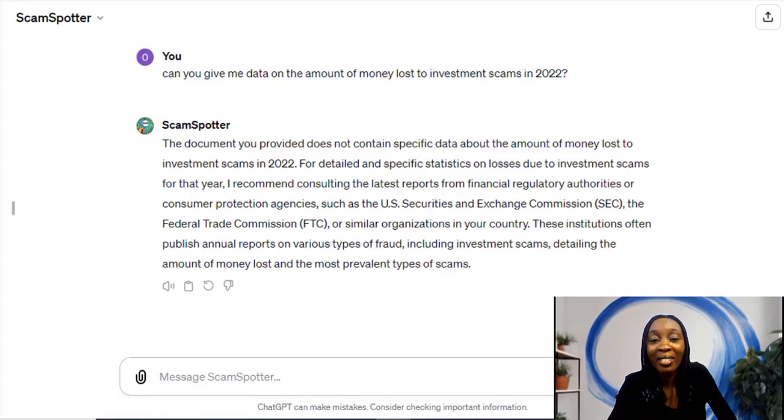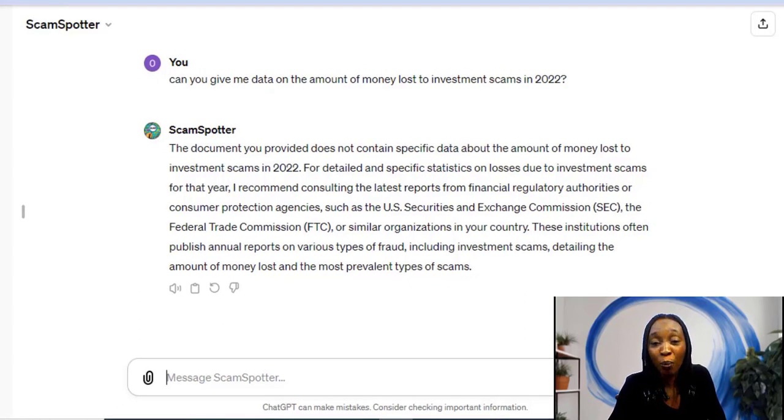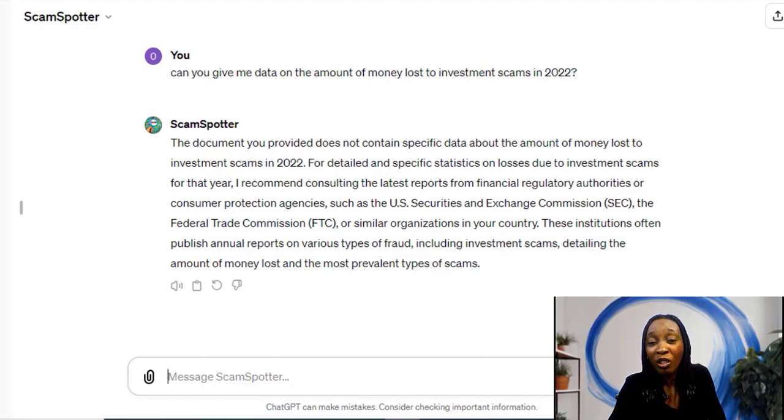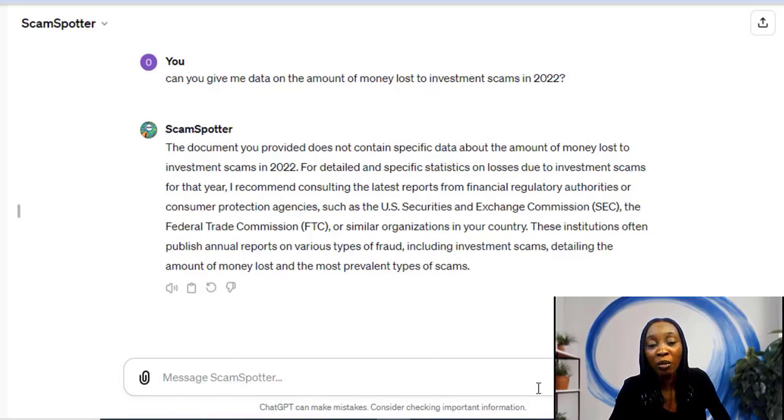So ChatGPT says here that the document I provided does not contain specific data about the amount of money lost to investment scams in 2022, and it's telling me that for detailed and specific statistics on losses due to investment scams for that year, it recommends I consult the latest reports from financial regulatory authorities or consumer protection agencies such as the US SEC, FTC, or similar organizations in my country. These institutions often publish annual reports on various types of fraud, including investment scams, detailing the amount of money lost and the most prevalent types of scams.